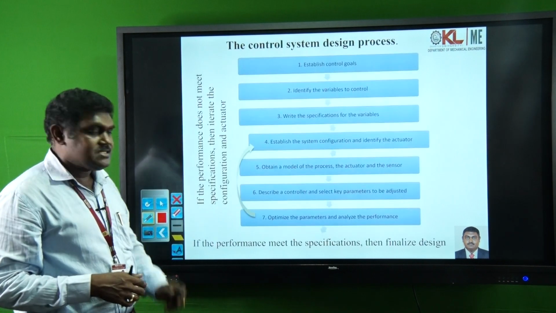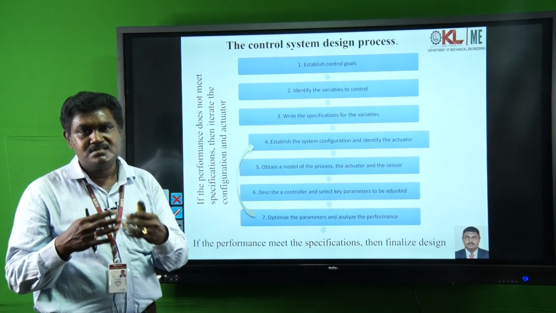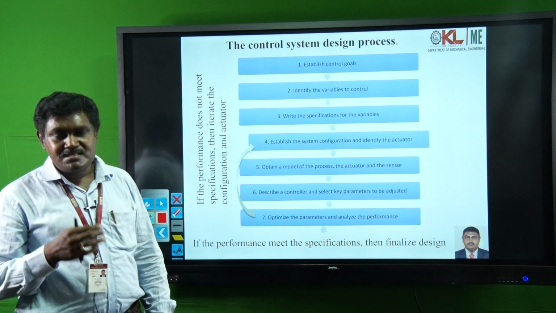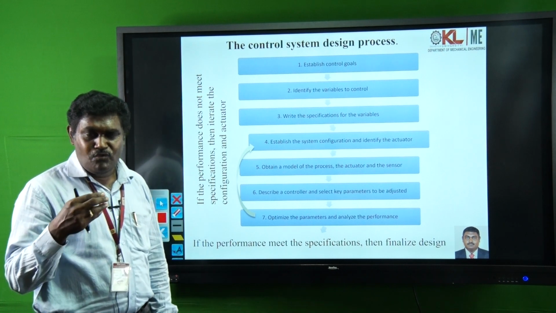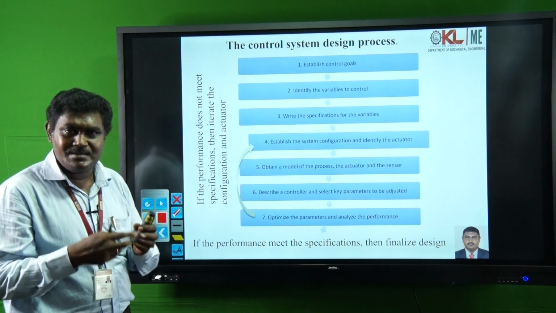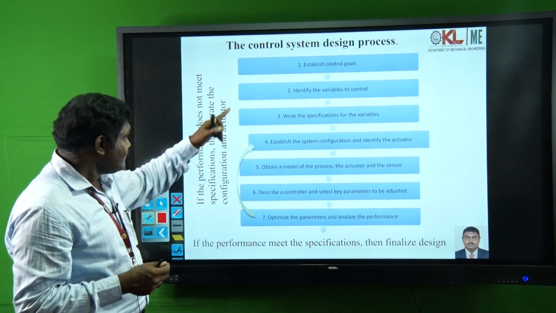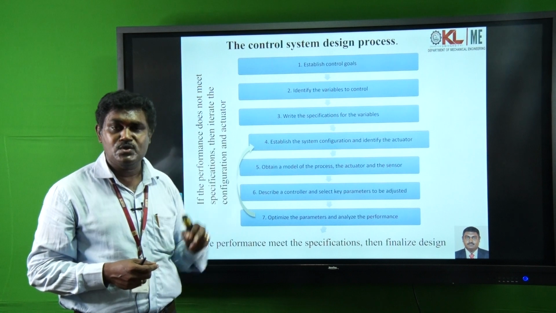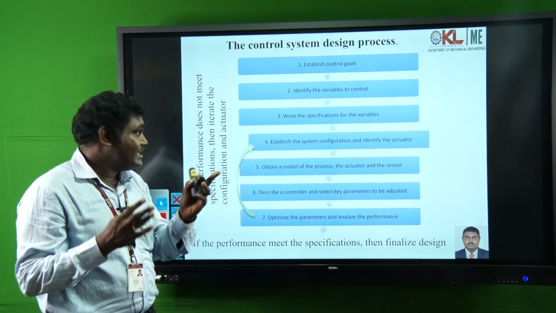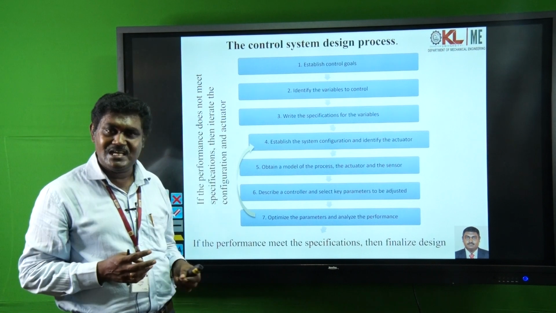Now, with the help of this diagram you can understand how the control system design process works. The first step is to establish control goals. What are the parameters we are going to control? We first have to establish these goals. Once goals are established, we identify the variables to be controlled: what different variables are available, and which variable we are going to control to achieve our desired goal.